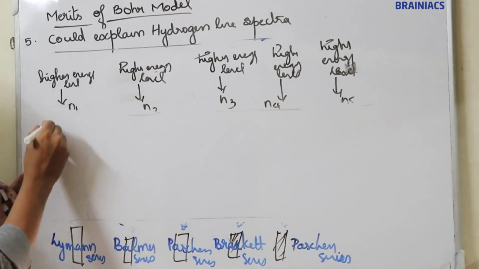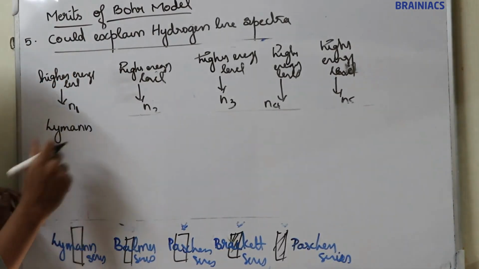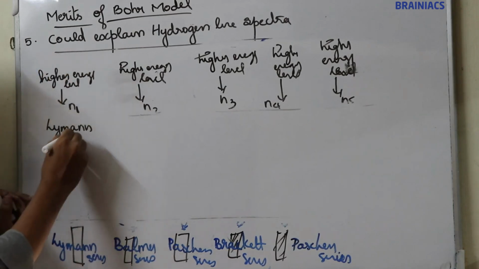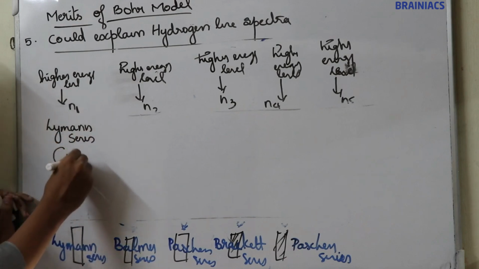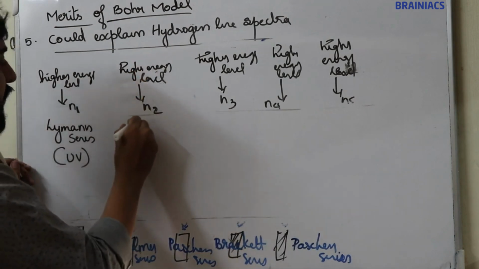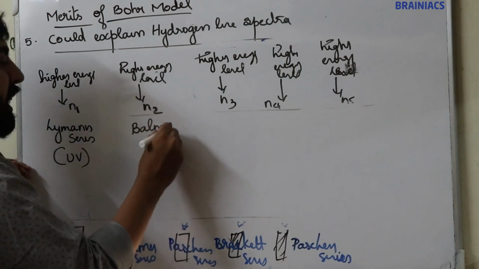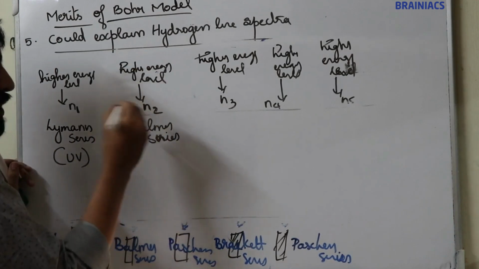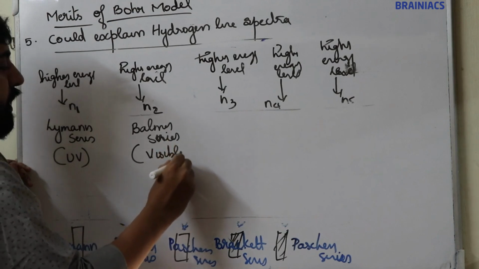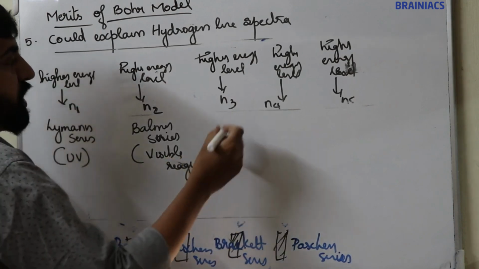Now the Lyman series. Migration of an electron from a higher energy level to n equal to 1 gives the Lyman series, and the Lyman series is observed in the ultraviolet region. Now the second series, the Balmer series, is observed due to the migration of an electron from a higher energy level to n equal to 2. And the Balmer series is observed in the visible region.